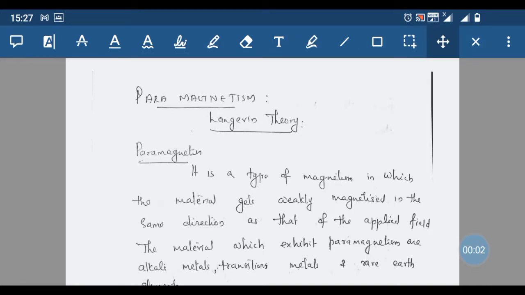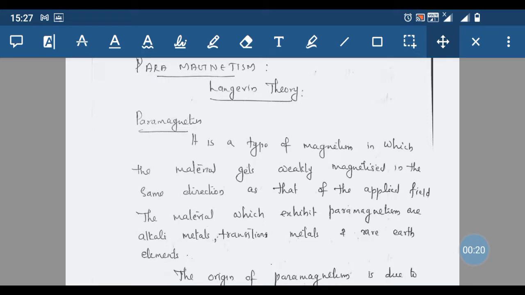Dear students, today we discuss the property of paramagnetism, or the phenomenon of paramagnetism. One of the theories describing paramagnetic behavior is the Langevin theory, as in the case of diamagnetism. Paramagnetism is a type of magnetism in which the material gets weakly magnetized in the same direction as that of the applied field.